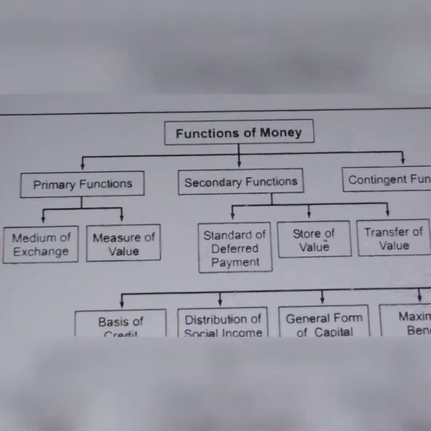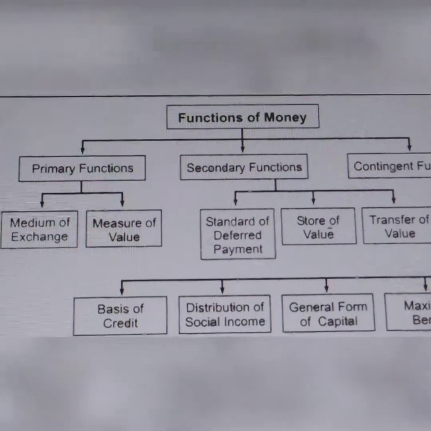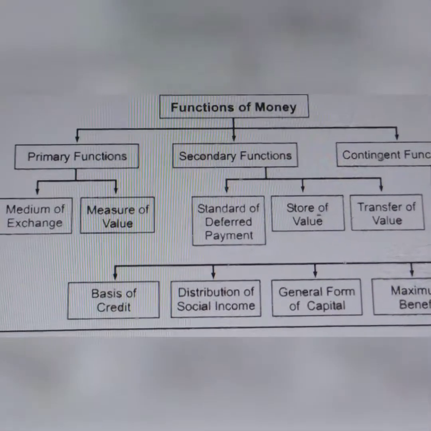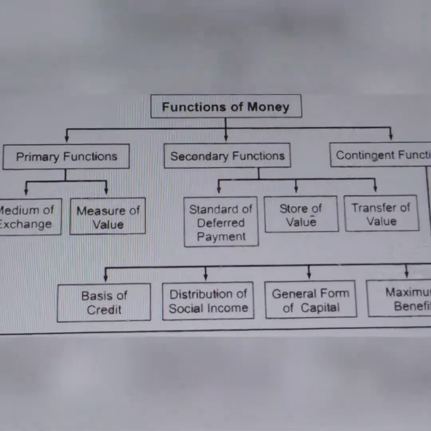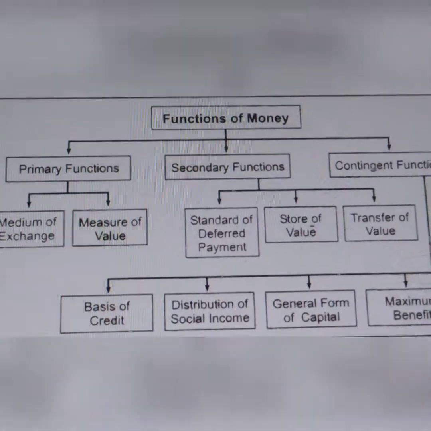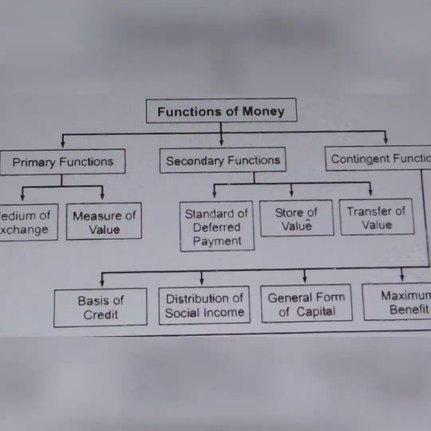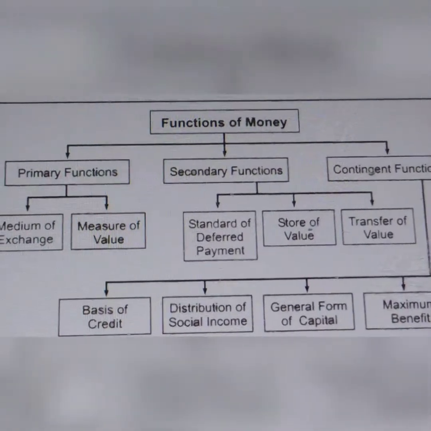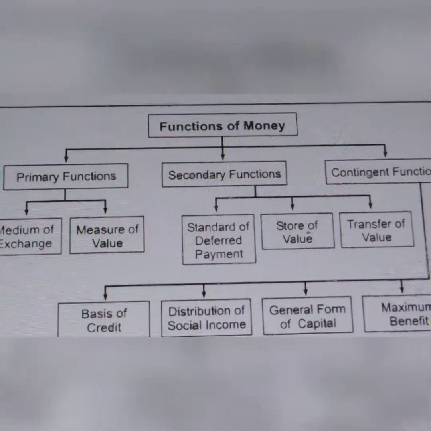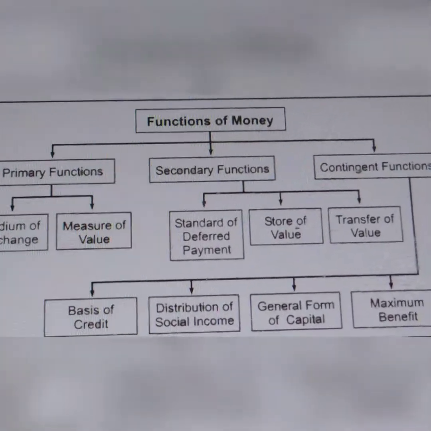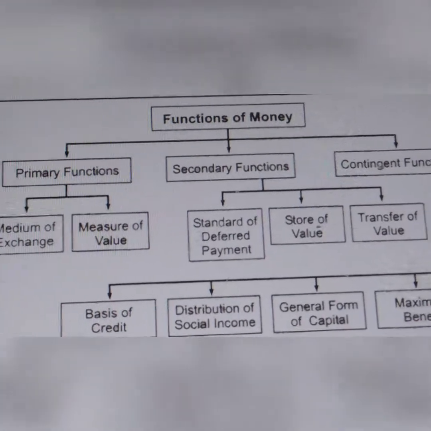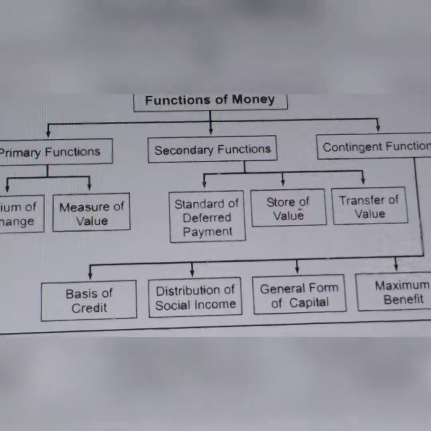Functions. Medium of exchange. Money is used to buy goods and services. Money primary function: money is a medium of exchange. Measure of value. All the values are expressed in terms of money. It is easier to determine the rate of exchange between the various types of goods and services.